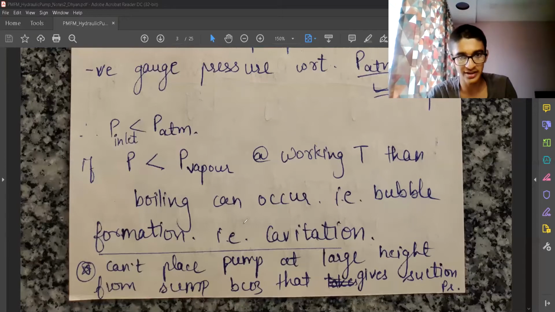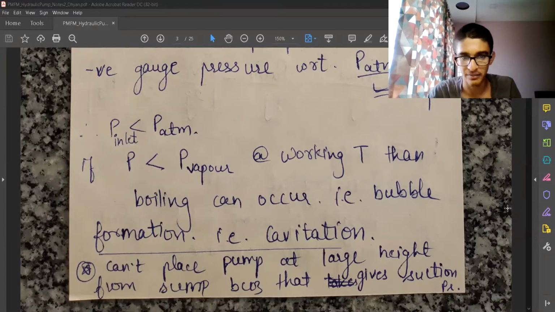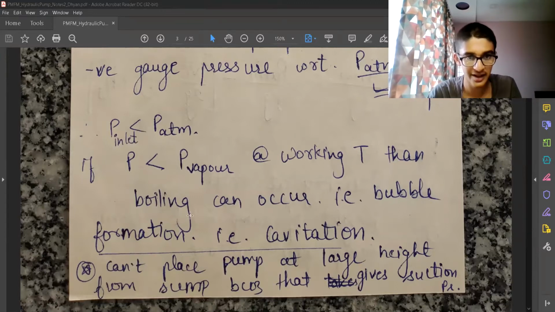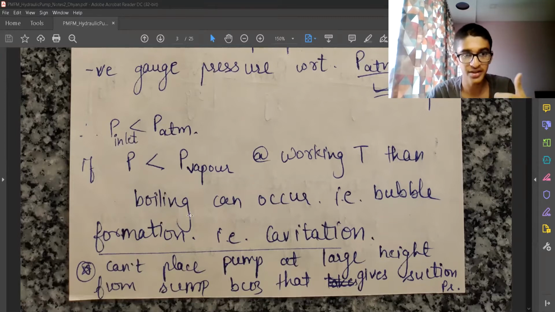And that shock wave is going to give devastating results on the blade, and the blade will start degrading. That's the major problem with respect to cavitation. Bubble formation is not the problem. Bubble formation can lead to cavitation, that is, degrading of our blades, if the bubbles burst.